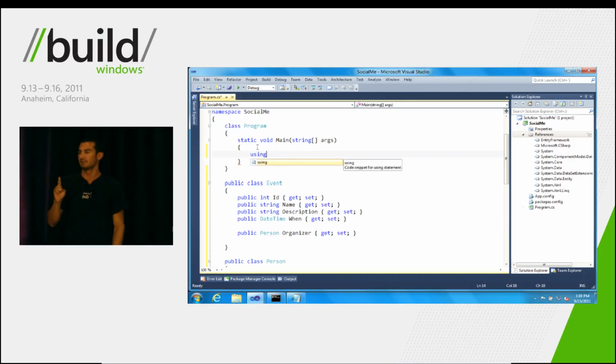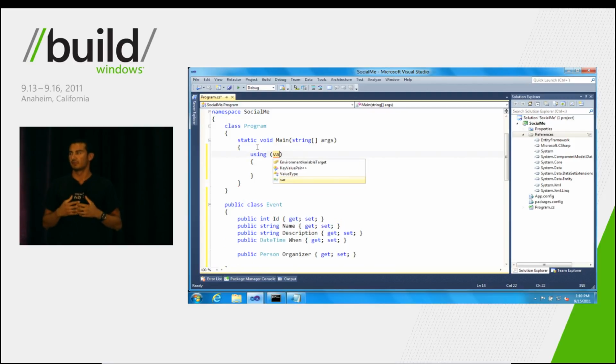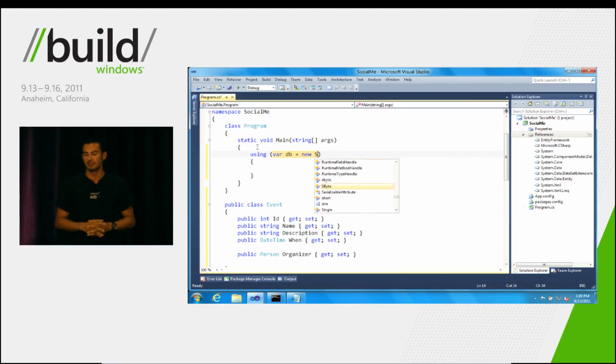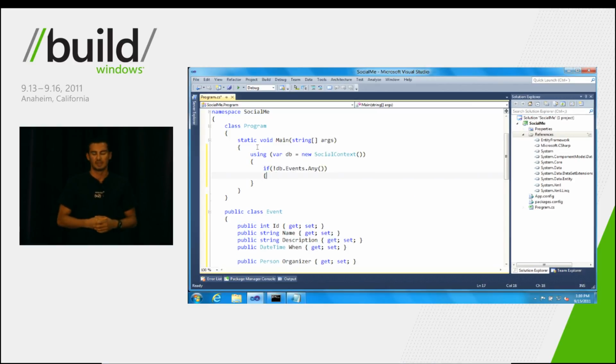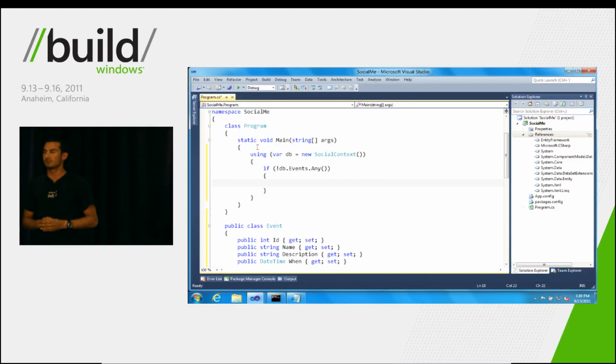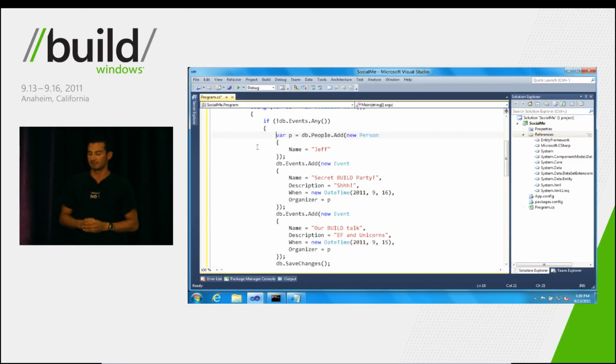The first part is to populate some data in our database. So to do this, we'll start by creating a new instance of the social context that we just created. We'll check and make sure that there's no events that already exist in the database, because we might run this multiple times. And then finally, we'll insert some seed data that we have in a snippet.